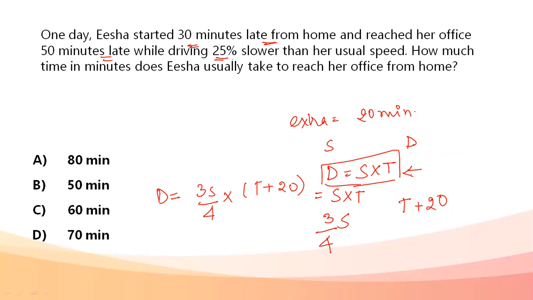But if she's going 25% slower, that is, if she was supposed to go at a speed of S, she's going at S minus 25% of S. She's going at this speed, which is why we have written it as 3S by 4. And time taken is 20 minutes extra, which we're going to add as t plus 20.